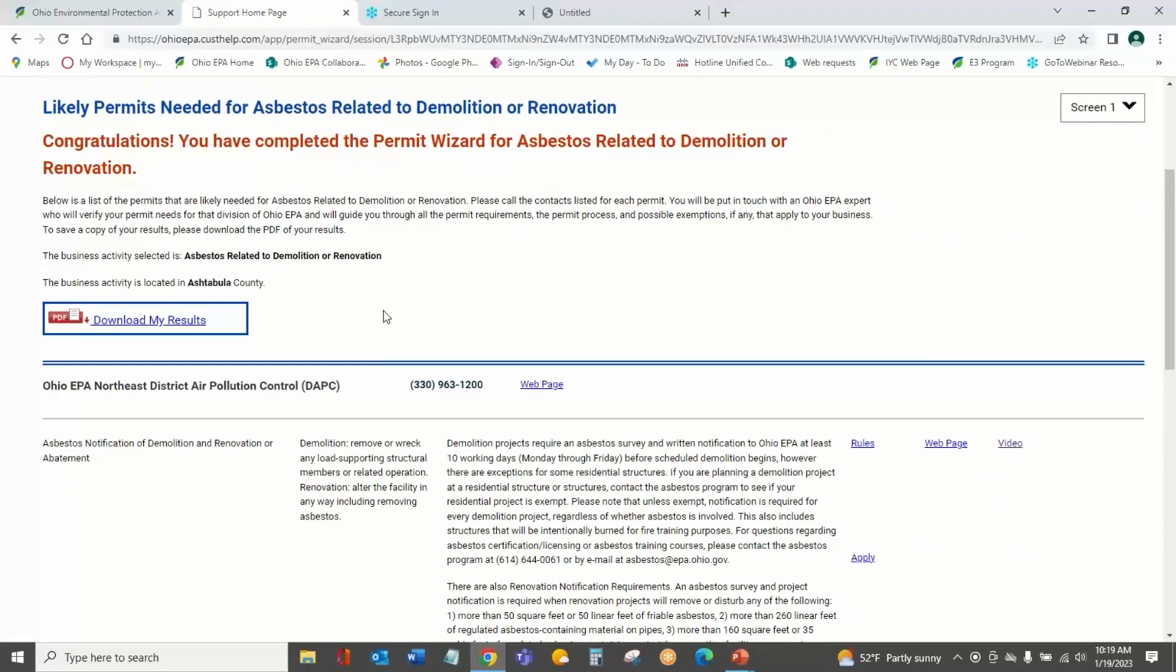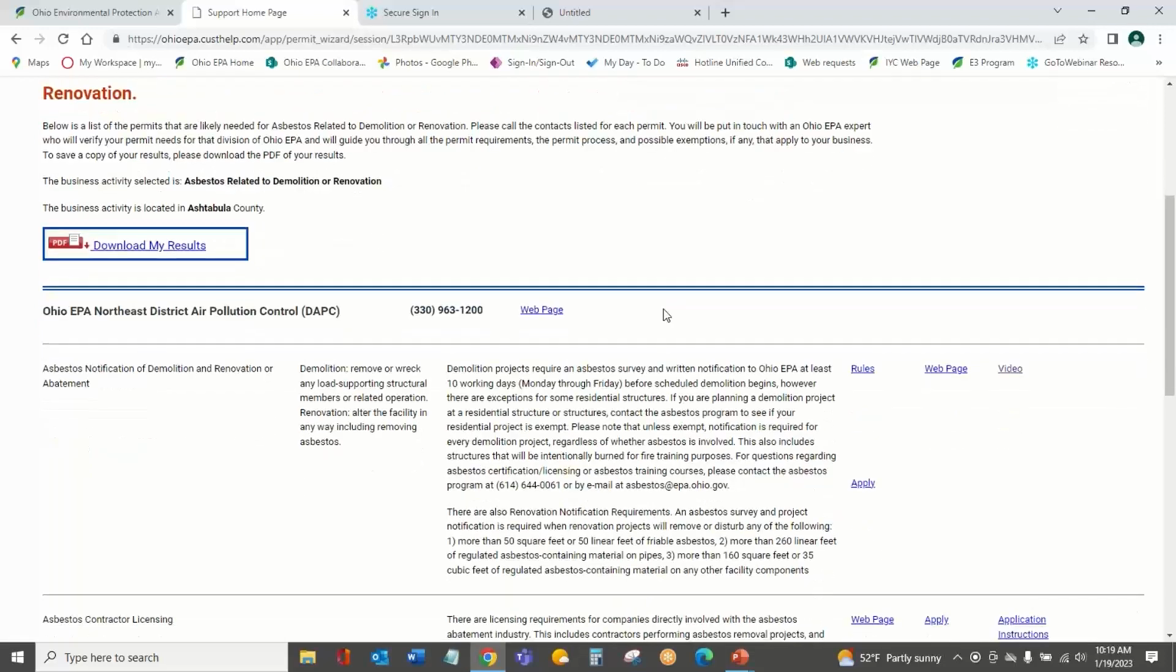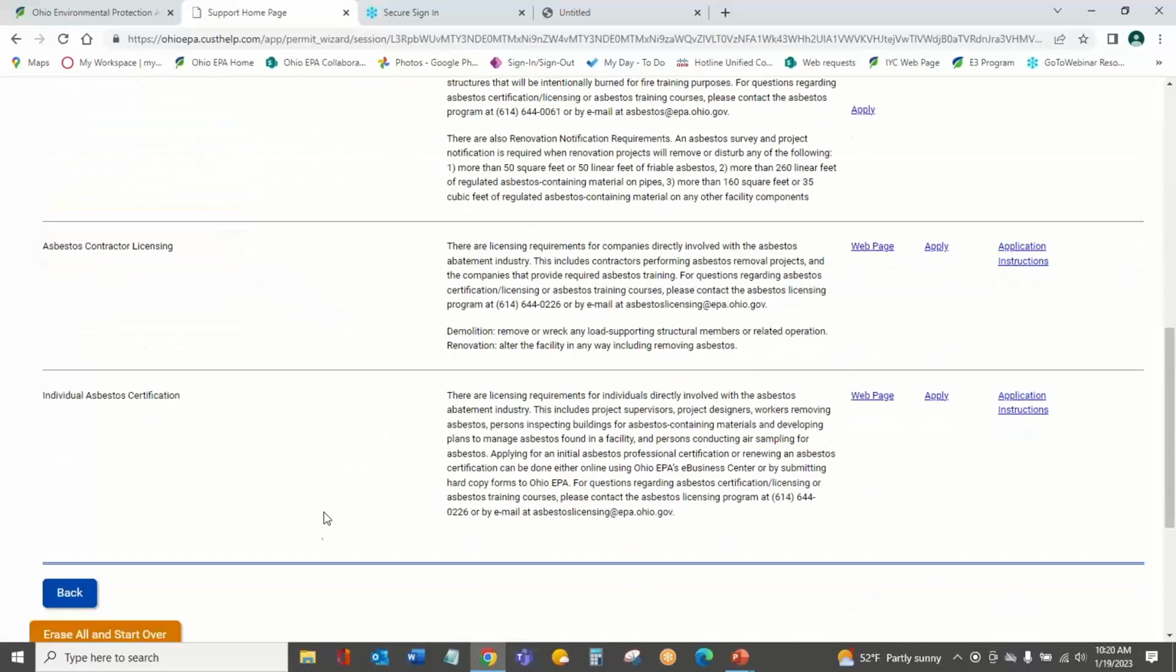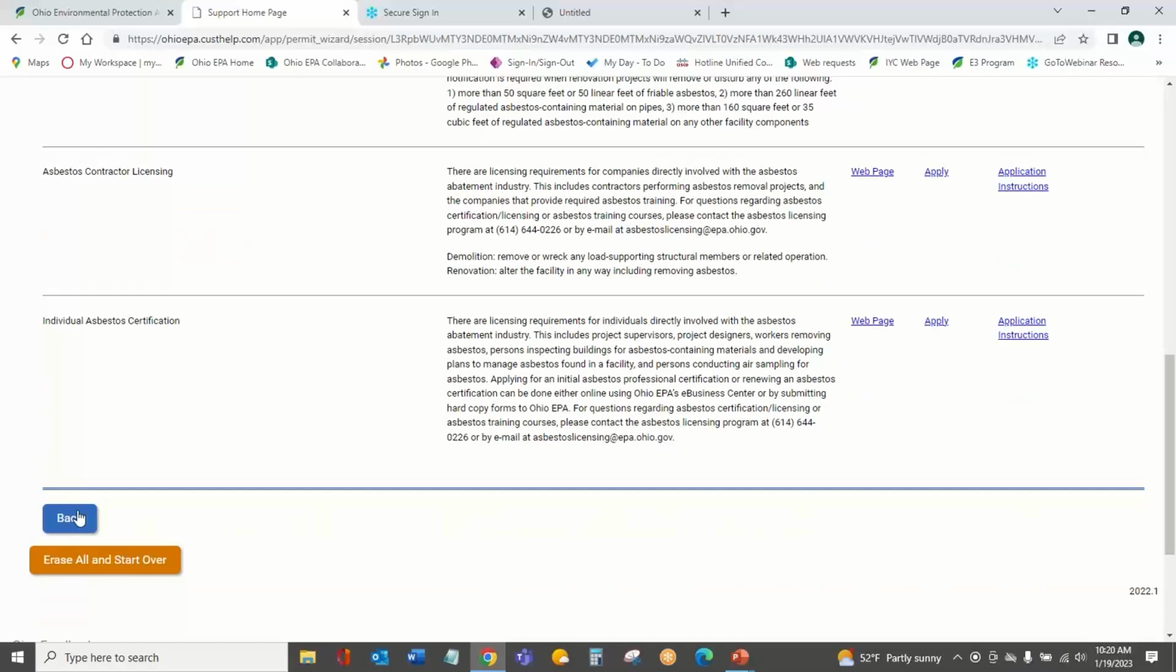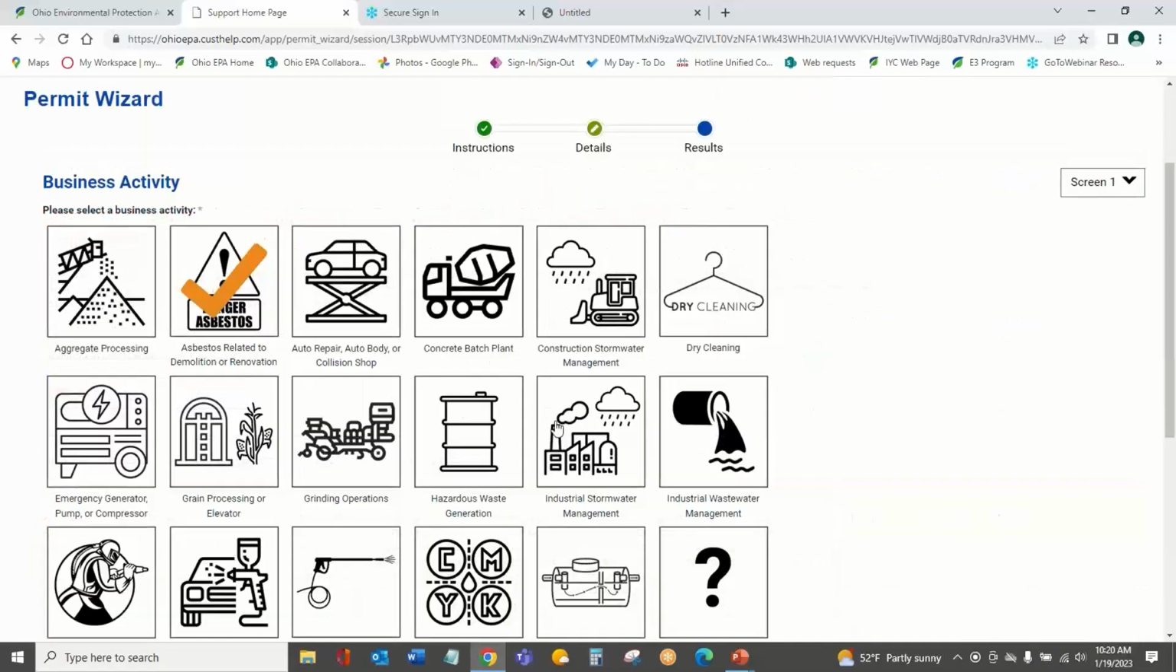When you're at the final landing page, let's say you want to save this information, you're going to want to download your results. If you click download your results, this is going to generate all of this information, including the links, into a PDF for you that you can save and you can use as you need for your business. So that's how fast some of these options are. It can be one click and the information is provided for you.